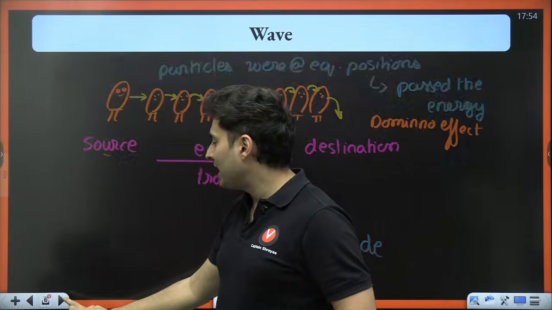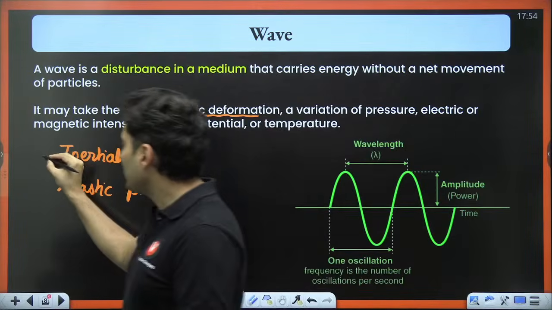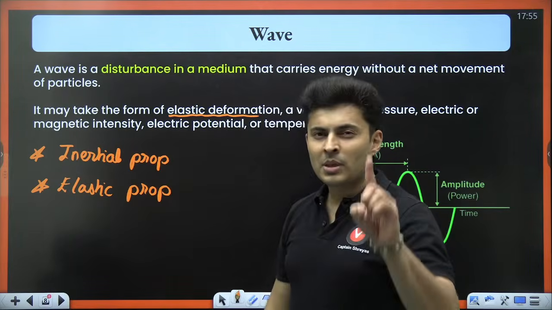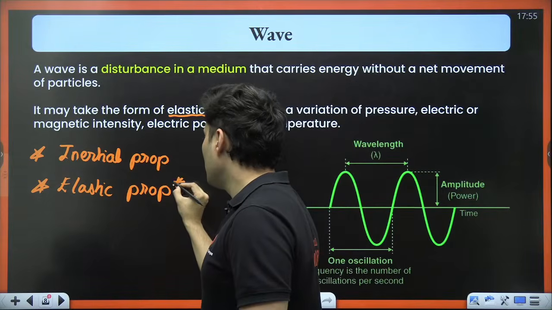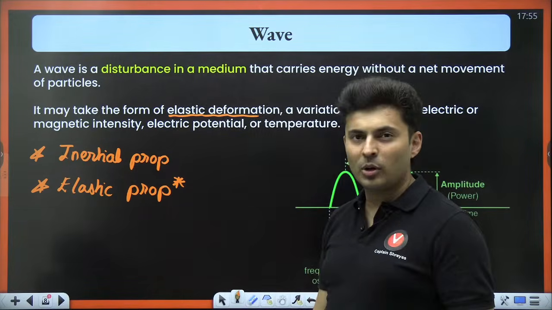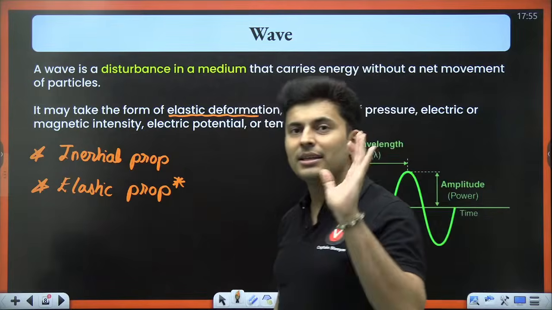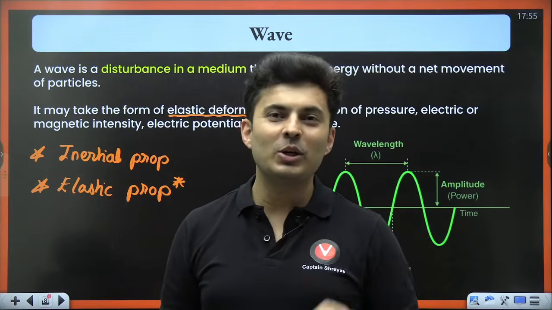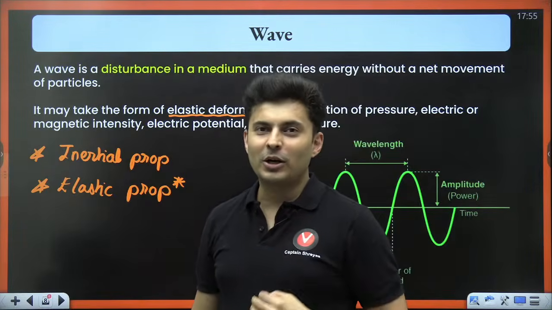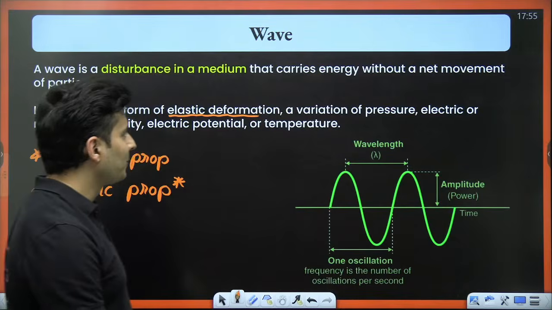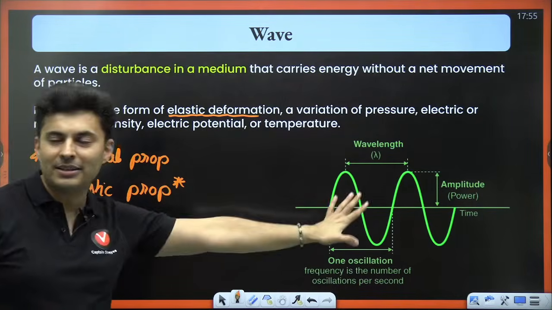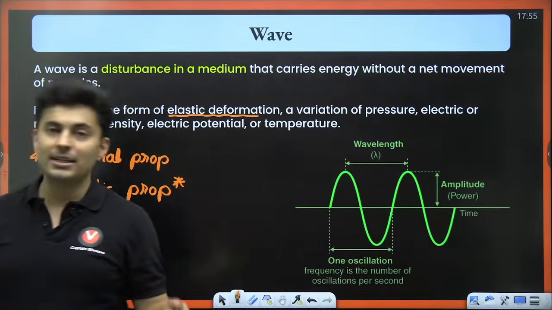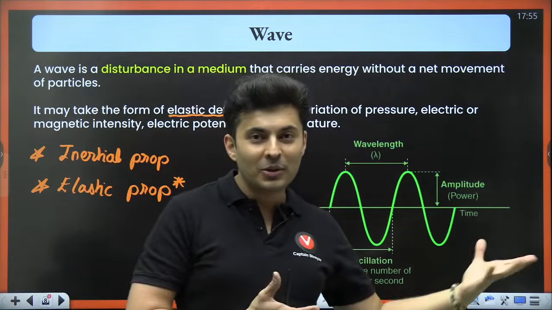So that's the reason why I said there must generally be inertial property as well as elastic property in the medium. But there is a catch for elastic property. You don't always need it. This elastic property is only needed in some kinds of waves, that is, mechanical waves. We will talk about it in a bit. But for now, if everything is clear, we will go ahead. Very good. So mass is carrying the energy. Exactly.